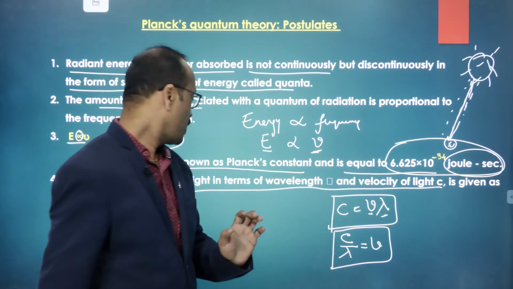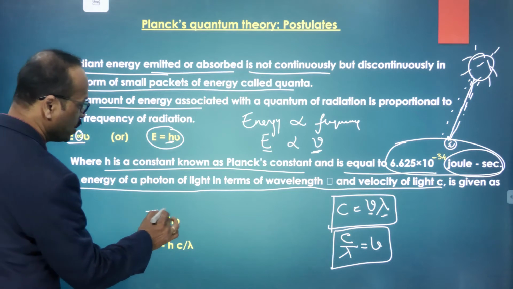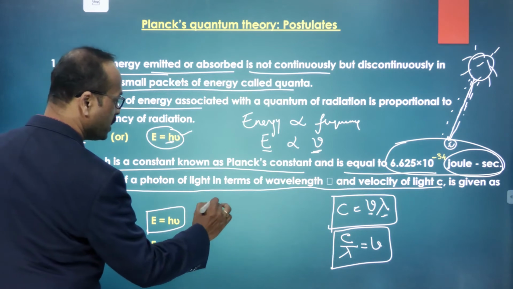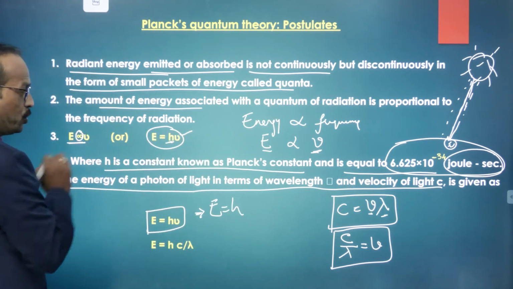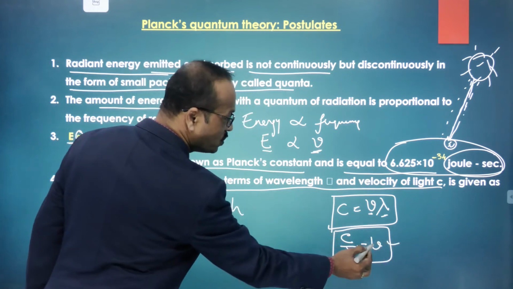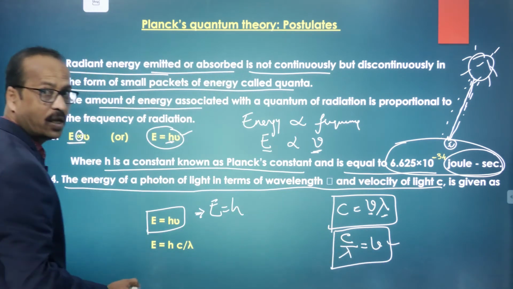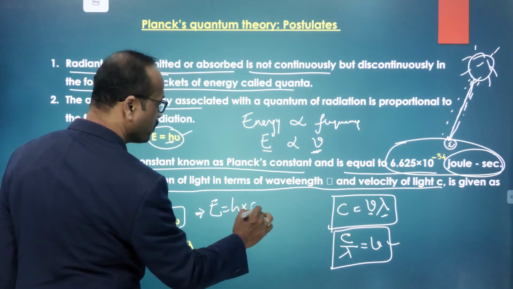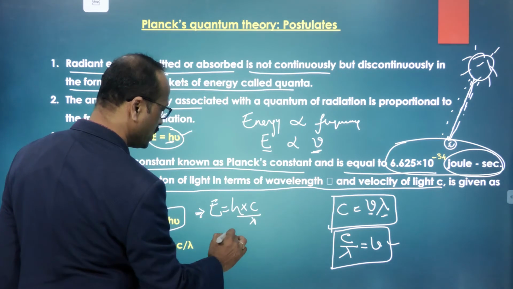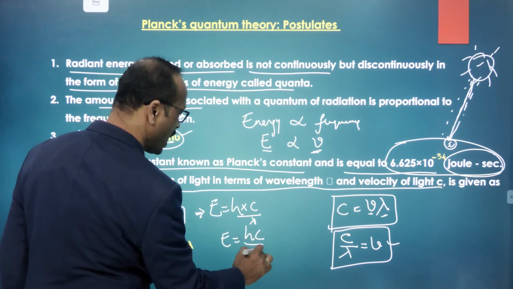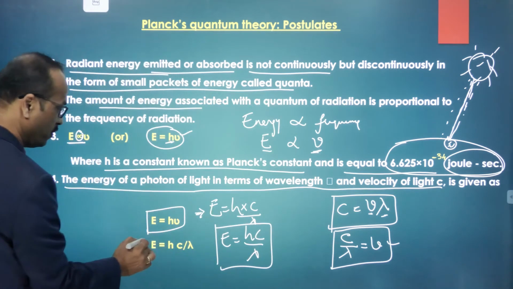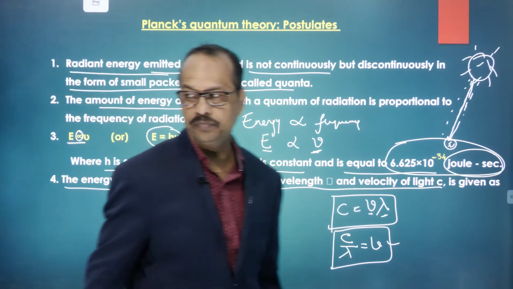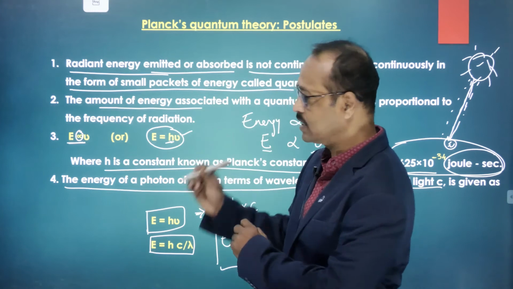Now we have the formula E is equal to h nu. From the other equation, nu is equal to c by lambda. So in place of nu, I substitute this, and I can write c by lambda. So E is equal to hc by lambda. This is also one of the formulas. Clear to you? Any doubt? Once again I am going to explain this to you.